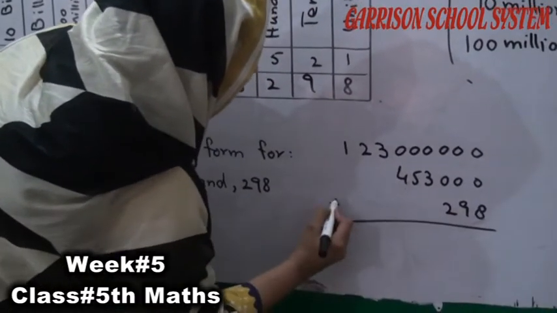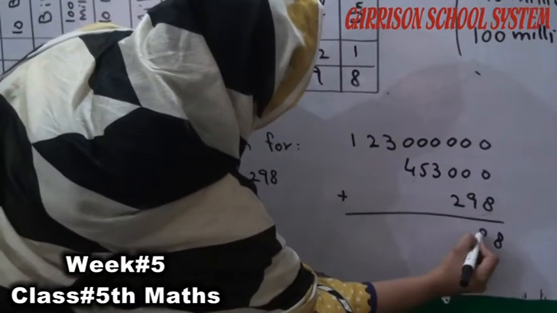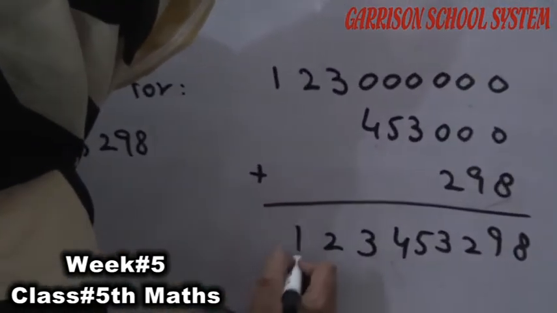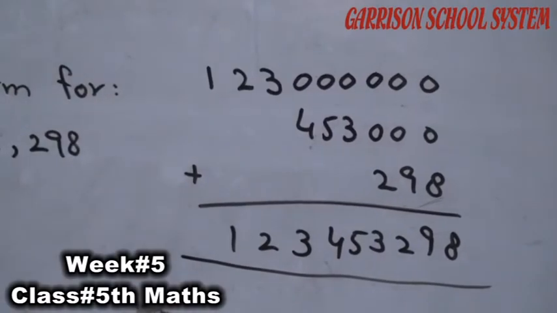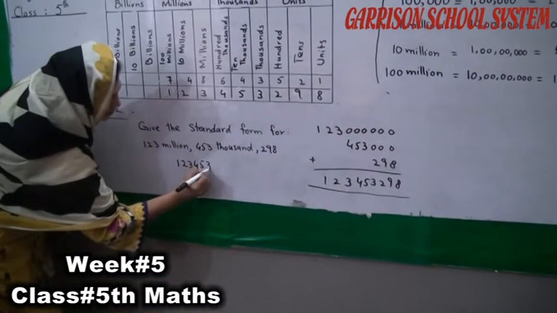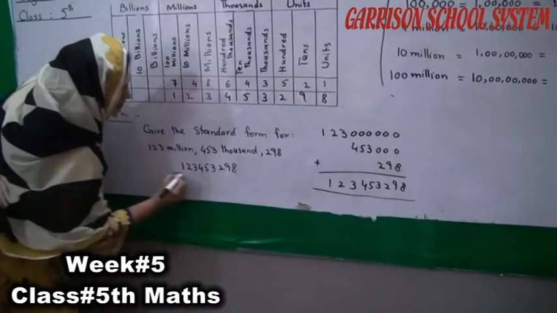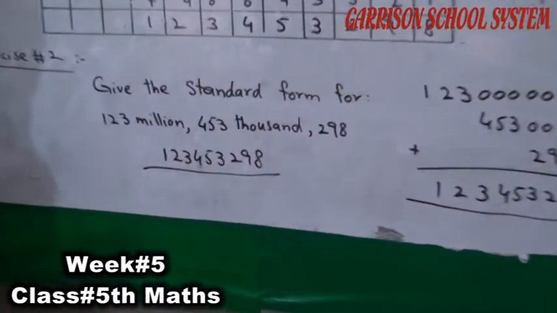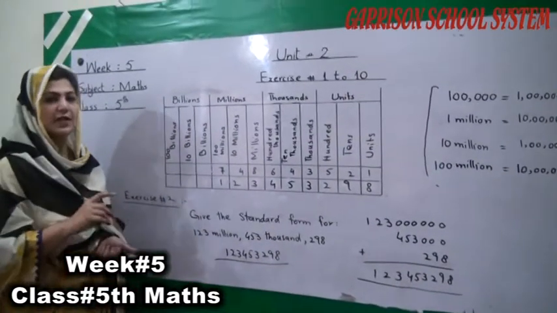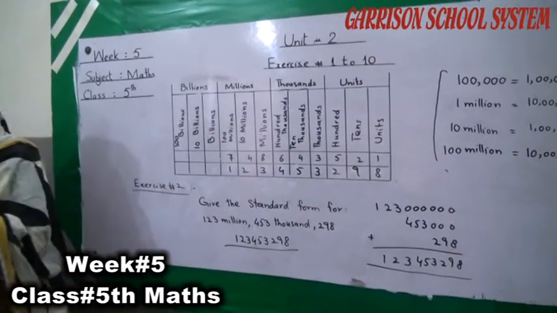When we add the numbers, students, we get this number: 123,453,298. So it is the standard form. In this way, you can convert any number into the standard form. This is so easy, students.